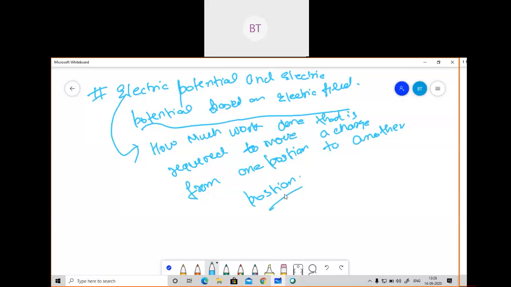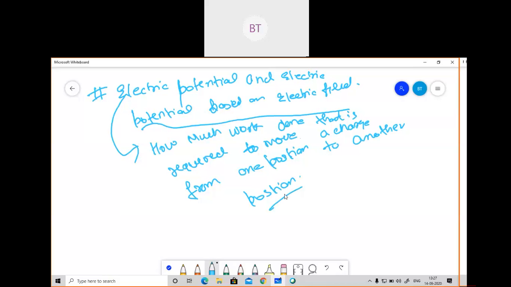So how much effort you are putting. If a box is kept at some initial position and moves to some other position, which we will call the final position, and somebody asks you what is the potential work done by that box, we can say that final minus initial is equal to the potential work done by the box.